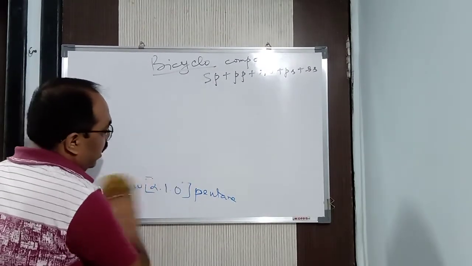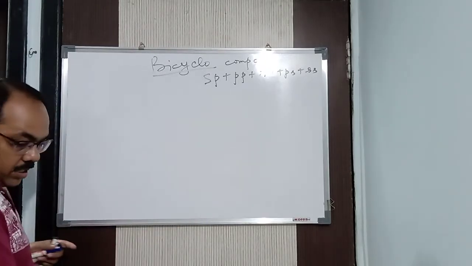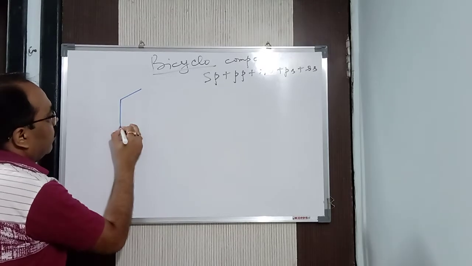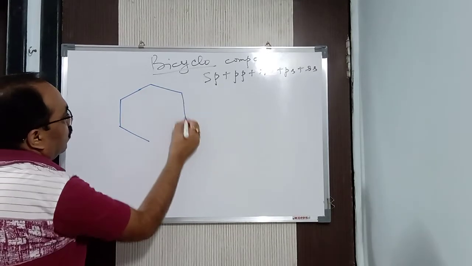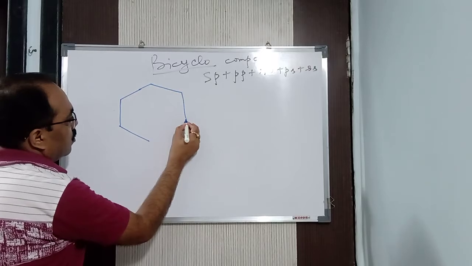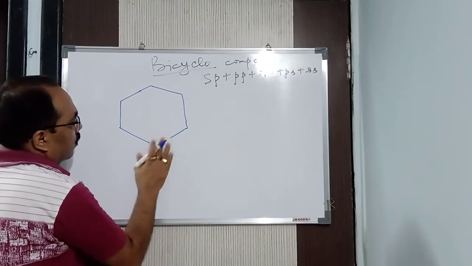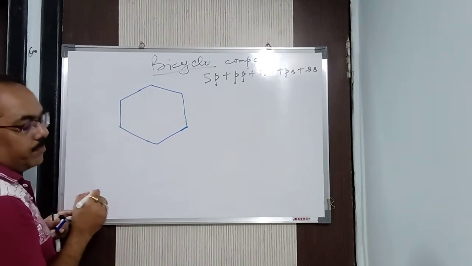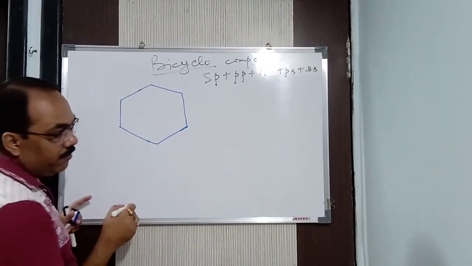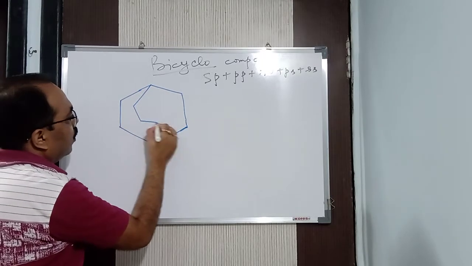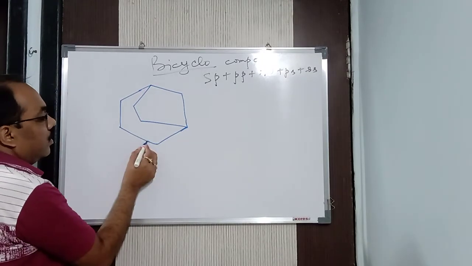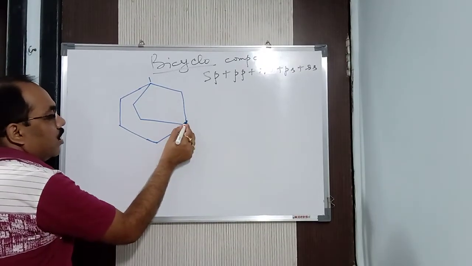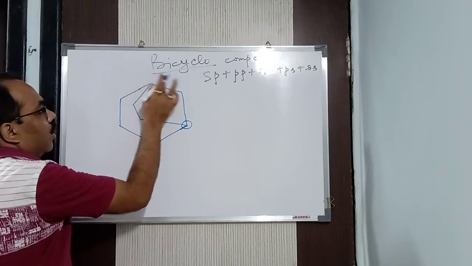Okay. Now I'll take another example. Let us take another example. Now here, let me take a compound, that is this sort of. Let me take this one. That will do. Okay. Now one more ring I have to make, so this ring I will make in this one. Let us fine. Okay. So what is the bridgehead you got? See, this is the bridgehead. This is the bridgehead. You got two bridgeheads here.